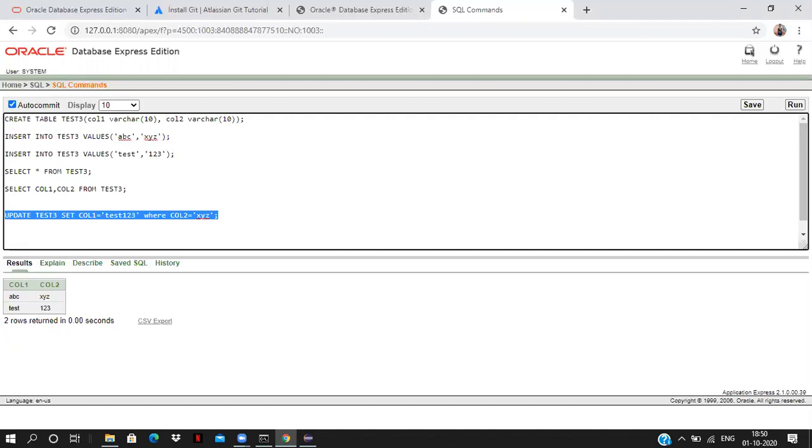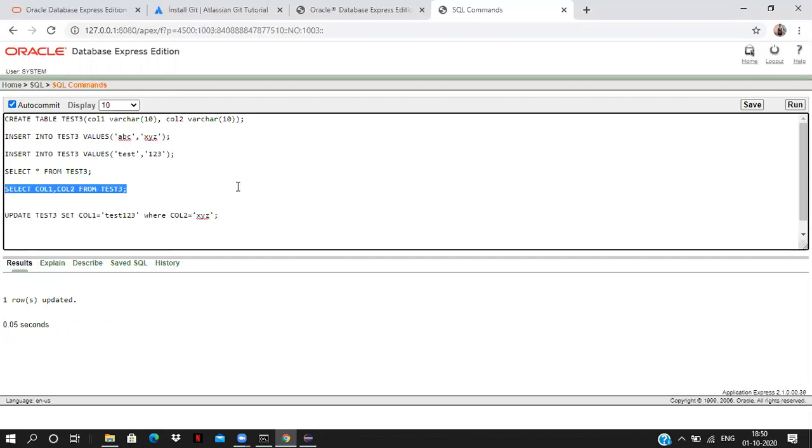Now, when we go and update this, one row is updated. Now, again, let's go and run this. It should be updated with the test 1, 2, 3. I'm just getting all the data. Now, if you see in the column 1, test 1, 2, 3, it's updated.